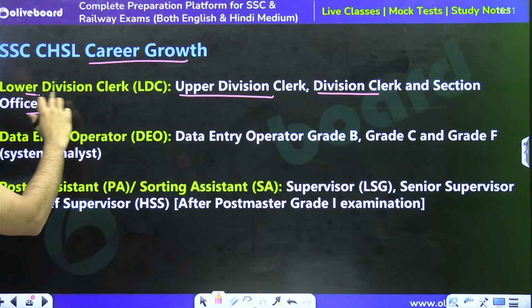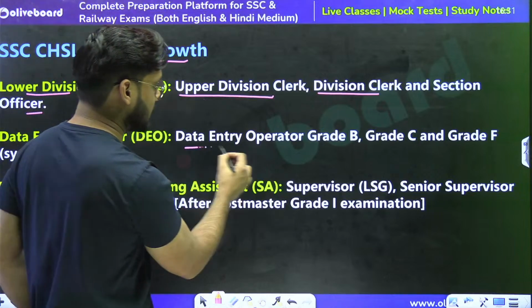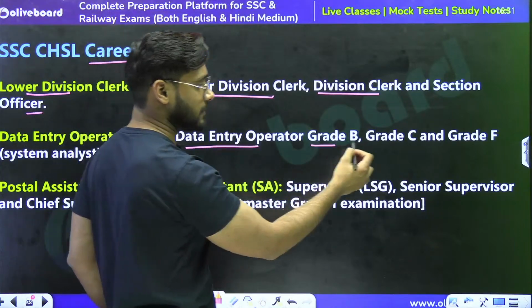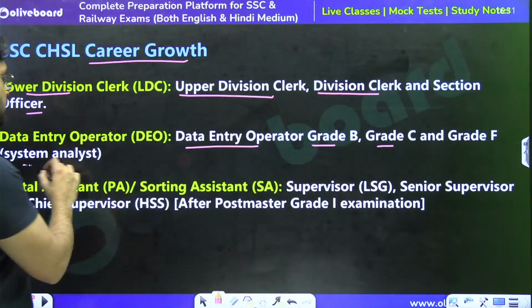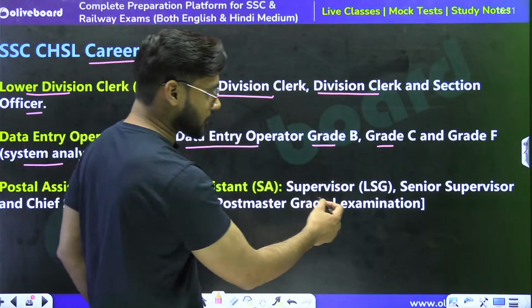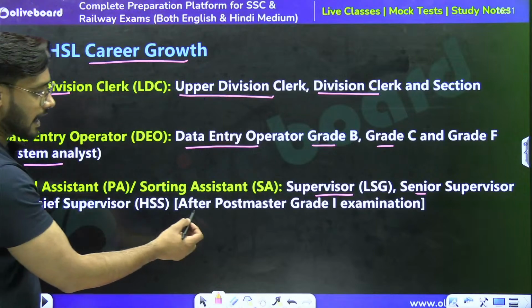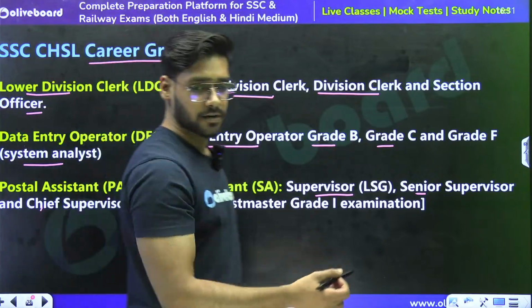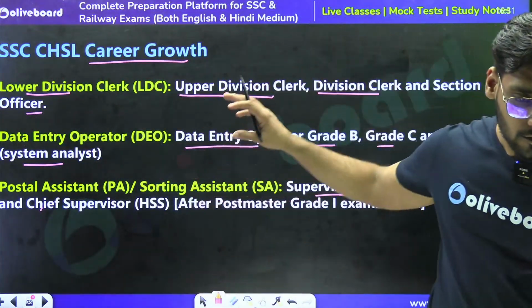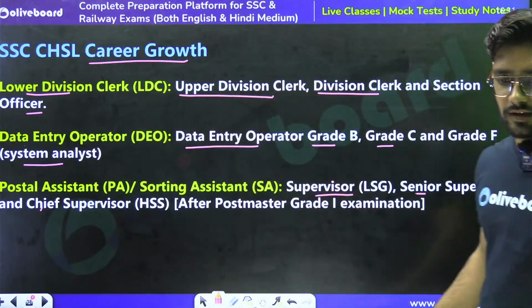Through the DEO post we can become a DEO or data entry operator grade B, grade C and grade F, system analyst. And PA and SA, we can become a supervisor, LSG, senior supervisor and chief supervisor after the postmaster grade 1 examination. So these are the career growth options for the CHSL posts that we have mentioned, okay.